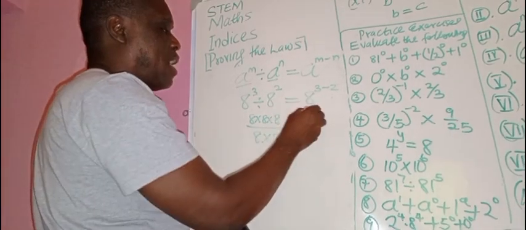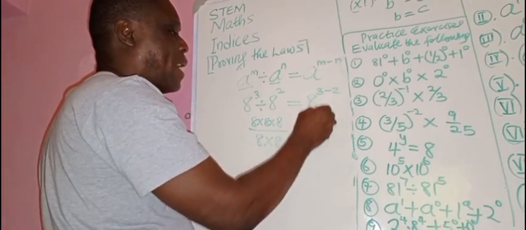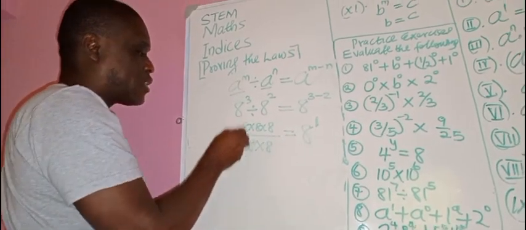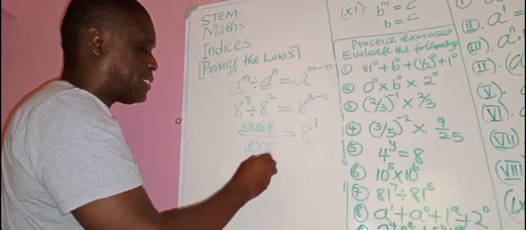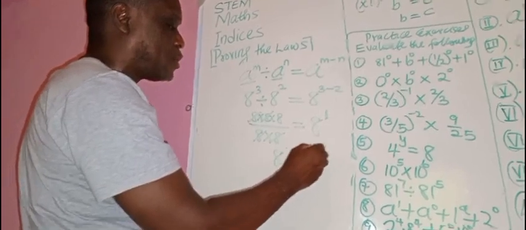Then this is what? 8 raised to power. What is 3 minus 2? 1. Now, this 8 cancels this 8. This 8 cancels this 8. How many 8 do you have left? 8. Then this is 8 raised to power what? 1.